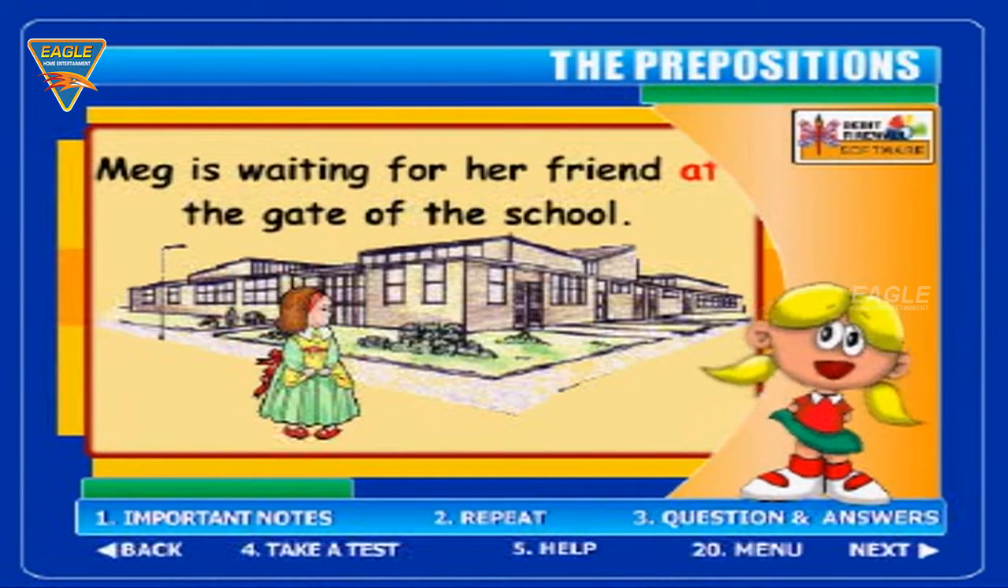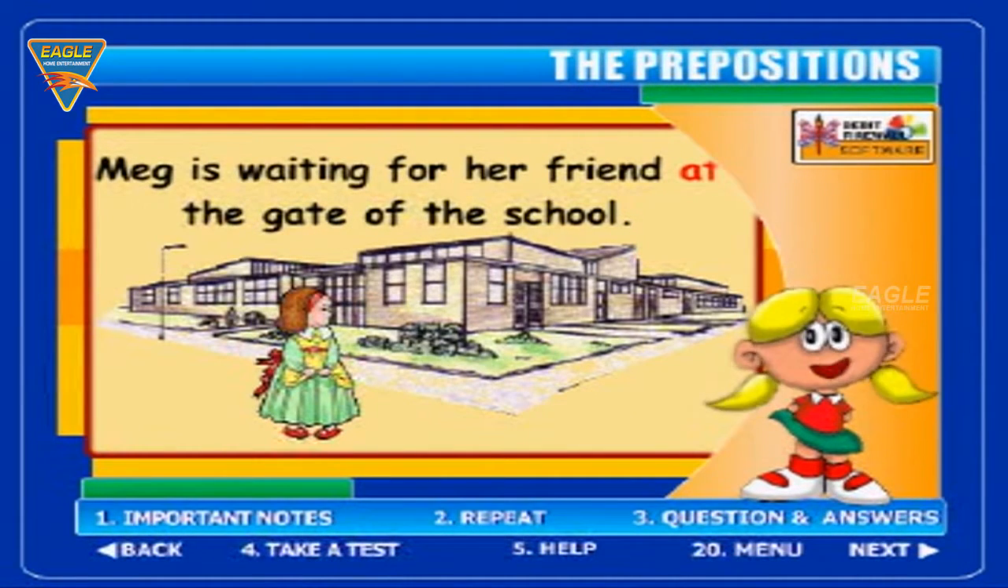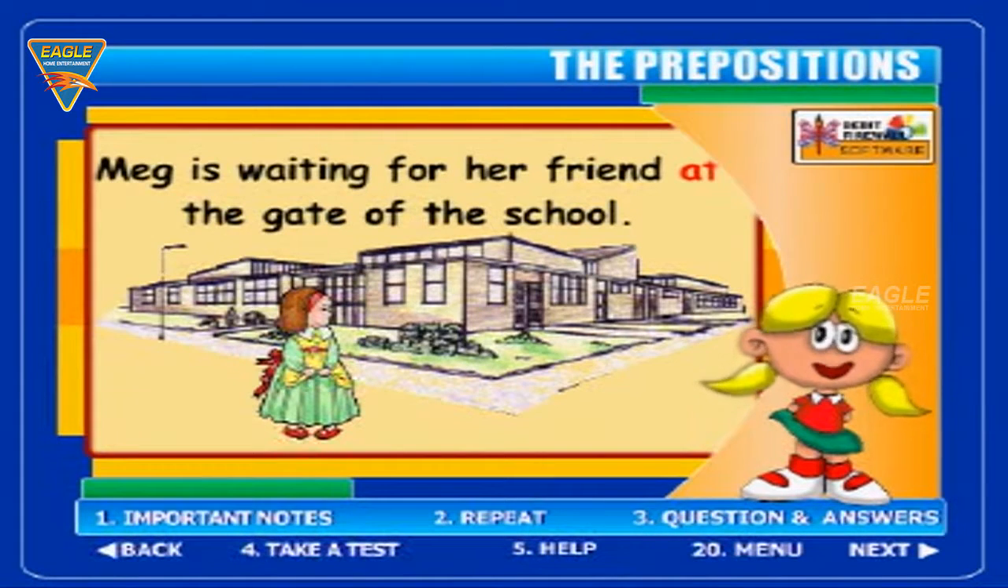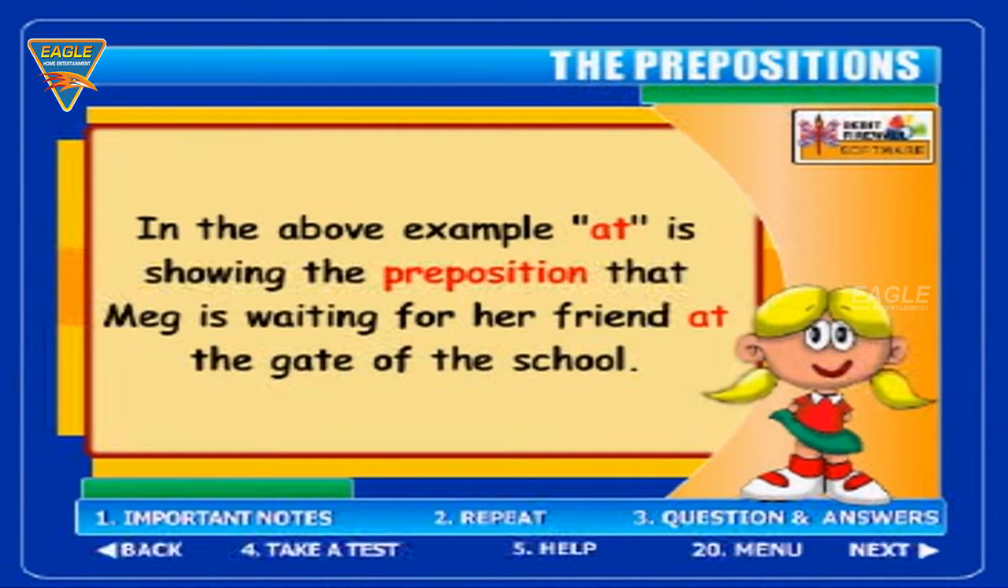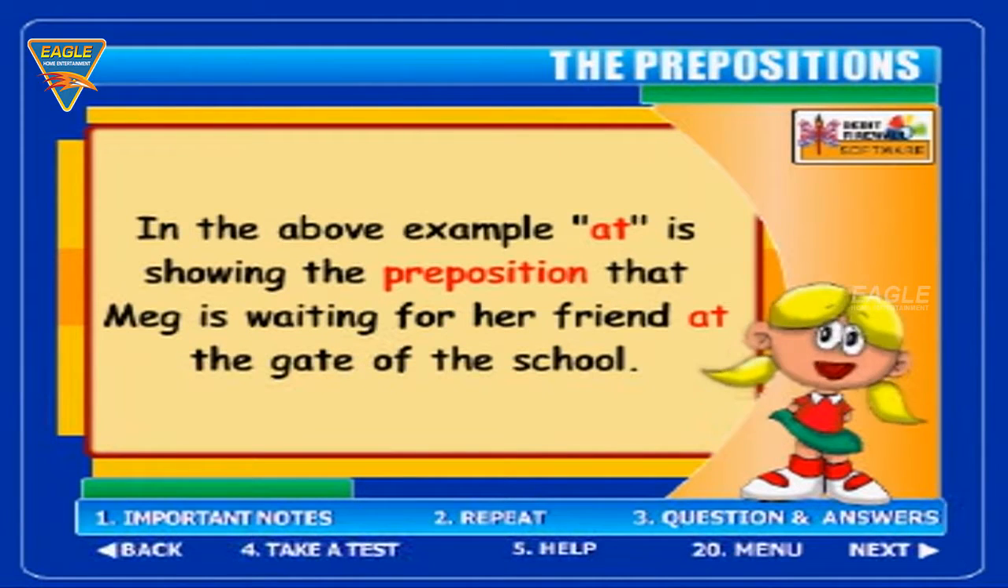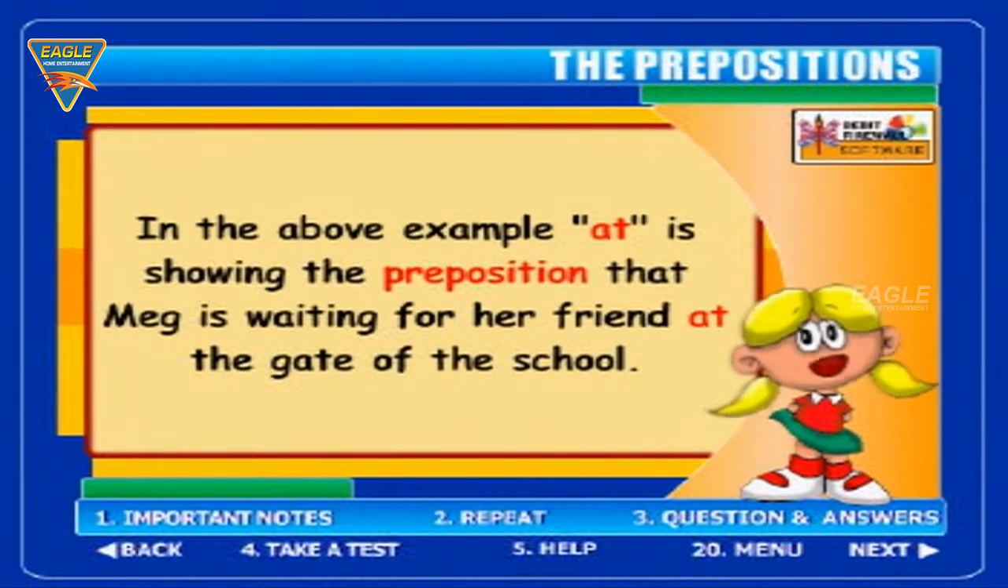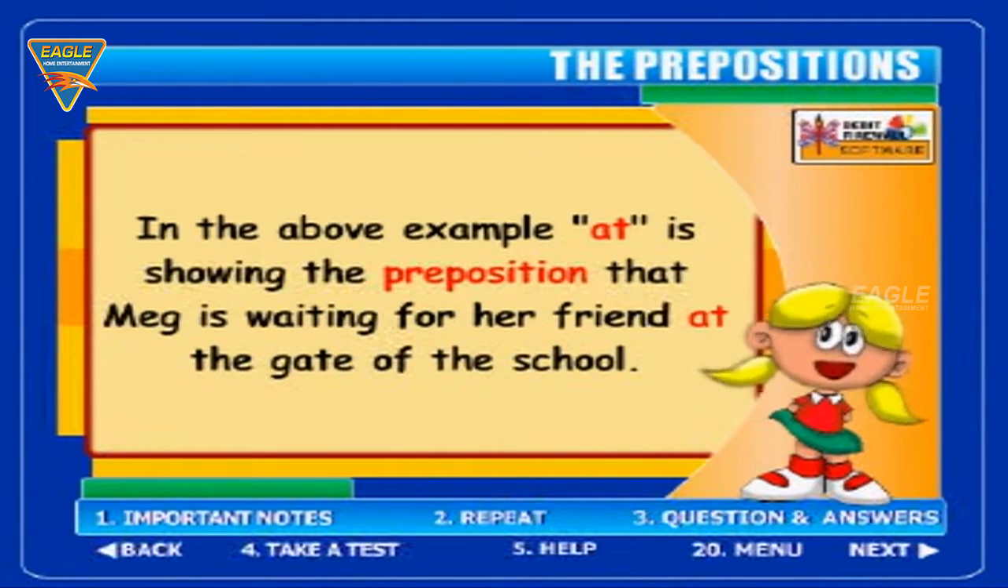Meg is waiting for her friend at the gate of the school. In the above example, at is showing the preposition that Meg is waiting for her friend at the gate of the school.